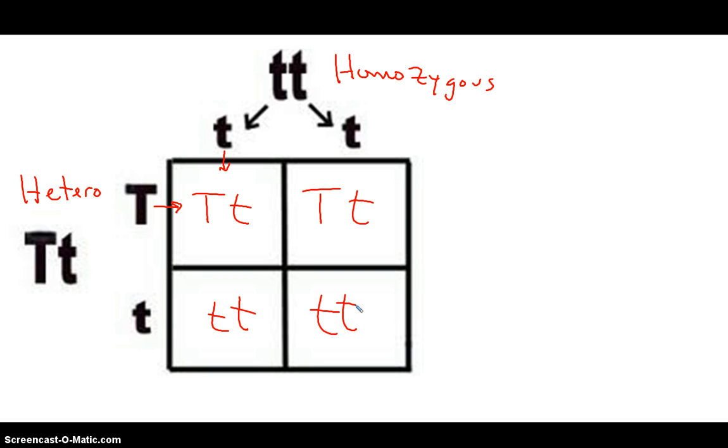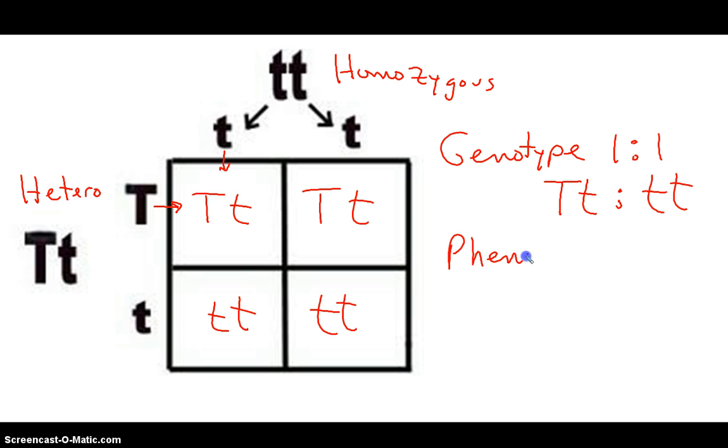So our genotype ratio, the type of genes they have, would be a 1 to 1, because half of them would be big T, little t, and half of them are going to be little t, little t. Now what about our phenotype ratio? It's also going to be a 1 to 1: half of them will be tall, half of them will be short. So 1 to 1 ratio, 2 to 2 reduces to 1 to 1.